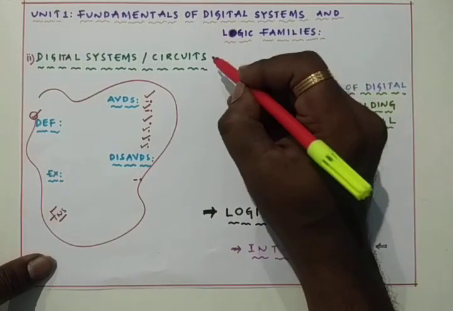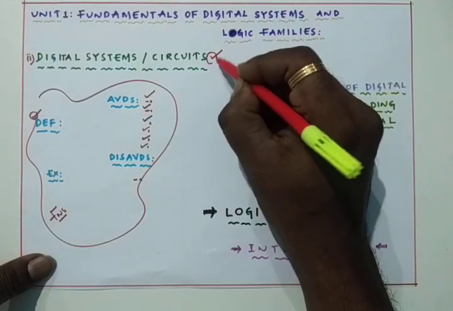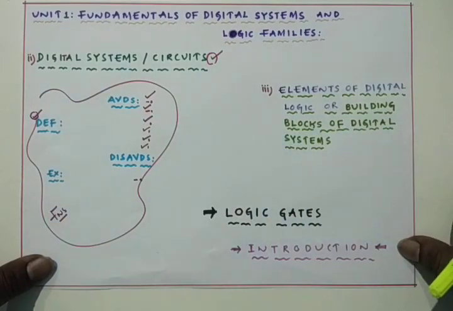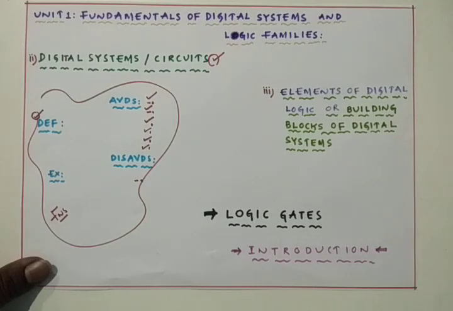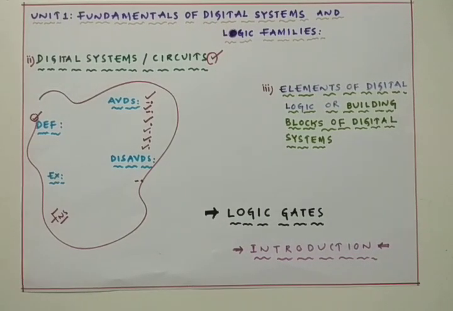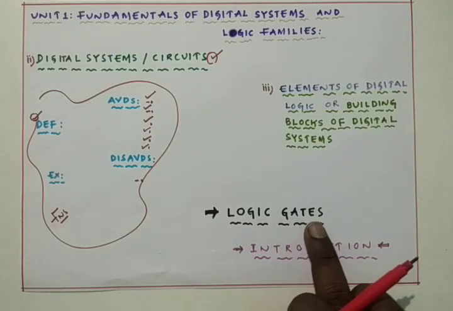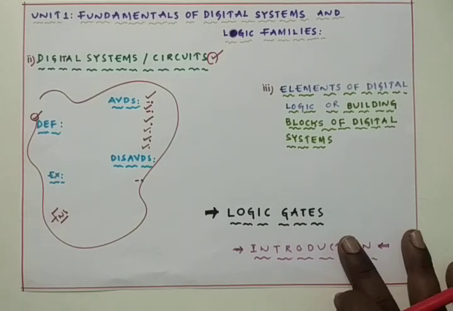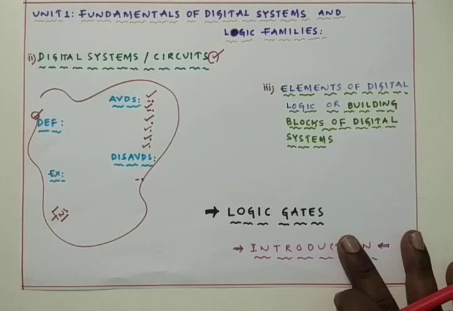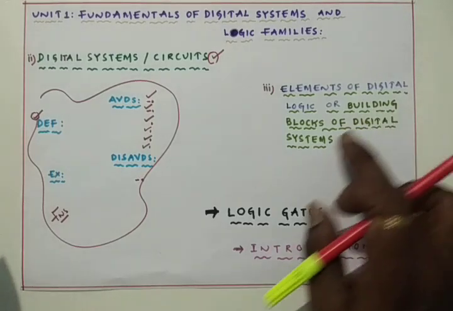In today's class, I am going to talk about the third topic in the syllabus, which is named logic gates. So in the first unit, the third topic is called logic gates. Logic gates are the basic building blocks of any digital system.